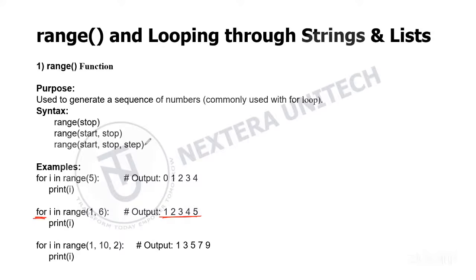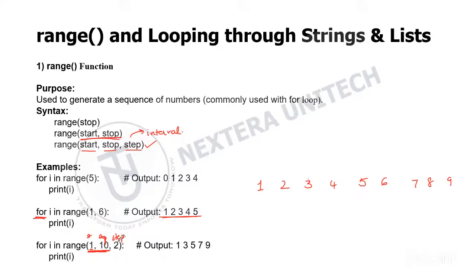And then we have the third syntax, which is range of start comma stop comma step. Here step is like an interval. It refers to the gap between the numbers. Here we have the start value, which is 1, stop value which is 10, and step value which is 2. First it will take the start to stop values, that is 1, 2, 3, 4, 5, 6, 7, 8, 9. So stop minus 1, right? It generates elements from start to stop minus 1 if we have only start and stop. So we'll take these numbers first.